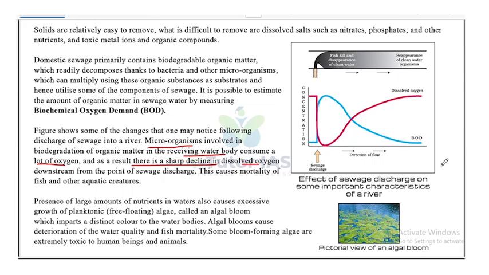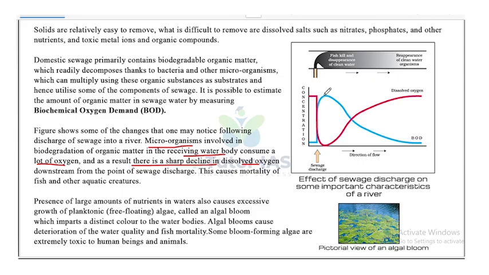So, this is a figure which shows what happens after discharge of sewage into a river. After such a discharge, the microorganisms will act on the biodegradable materials present in the sewage, as a result of which a lot of oxygen is consumed. Thus, the dissolved oxygen level in the water body decreases, as a result of which the biological oxygen demand increases. Biological oxygen demand is the amount of oxygen that is used by the microorganisms to decompose or degrade the organic matter.